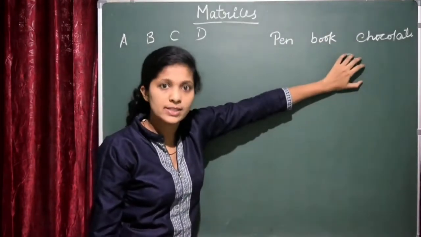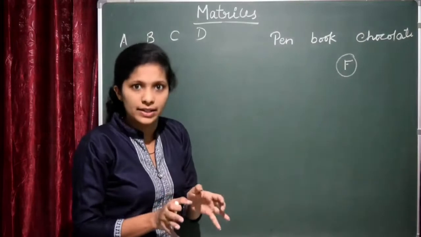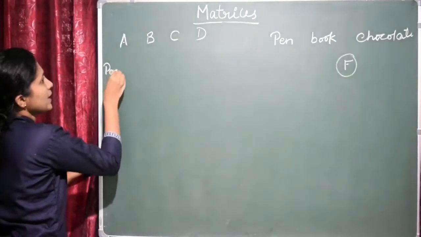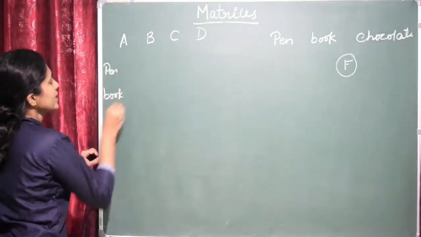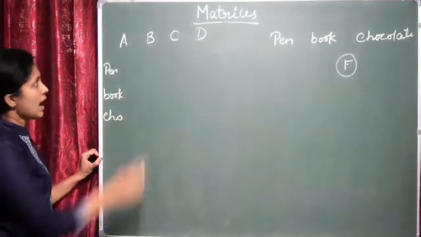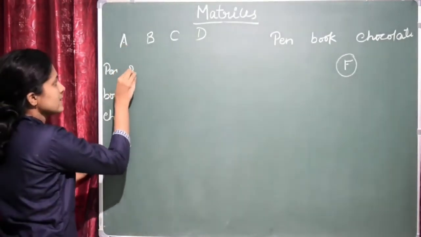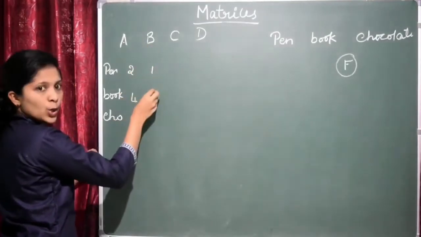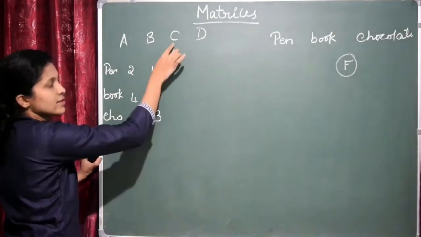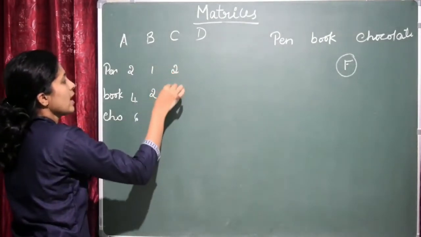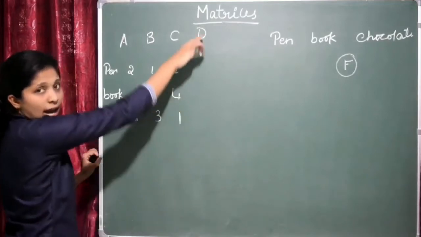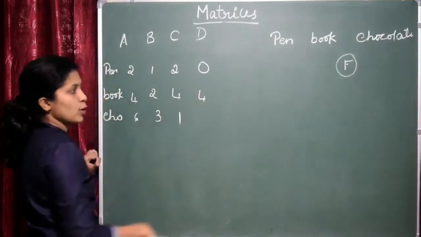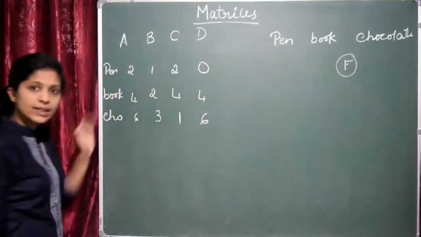What this fellow will do is, he'll arrange those numbers in some manner. He'll write A, B, C, D like this and he'll write pen here and book, then he'll write chocolates. So clear? And this fellow wants 2 pens, 4 books and 6 chocolates. This fellow wants 1 pen, 2 books and 3 chocolates. And C tells that he wants 2 pens, 4 books and 1 chocolate. And D says that he doesn't want any pen, so 0, and books will be 4. He wants 4 books and he wants 6 chocolates. In this way he'll arrange.